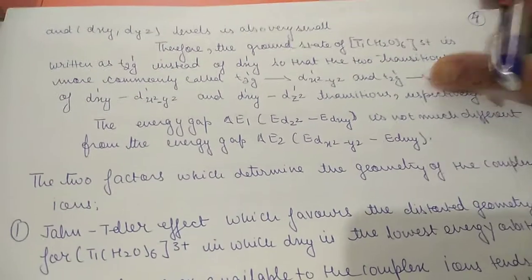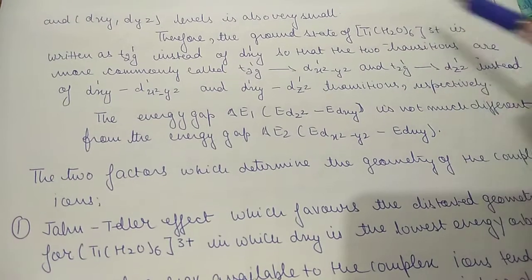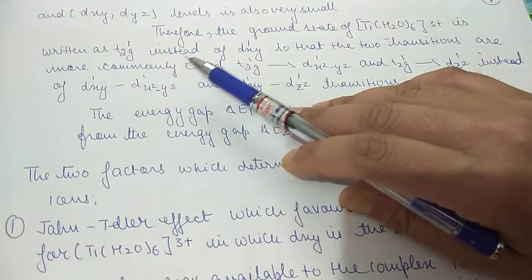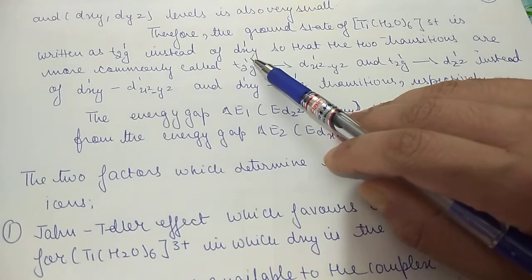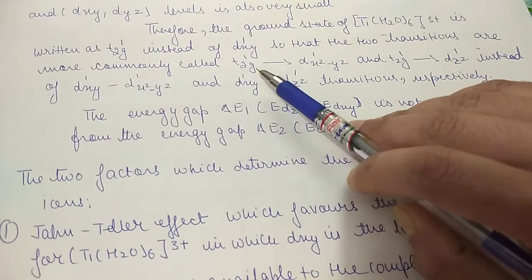Therefore the ground state of Ti(H2O)6 3+ is written as t2g1 instead of dxy1, so that the two transitions are more commonly called t2g1.